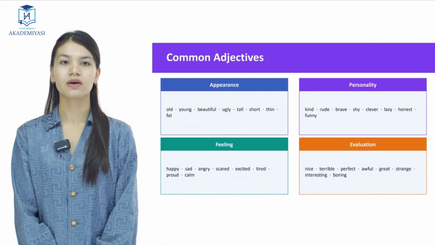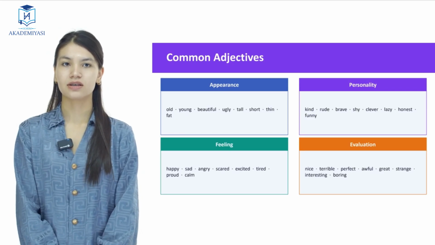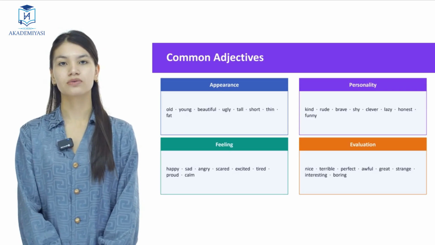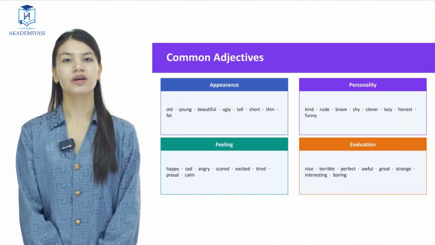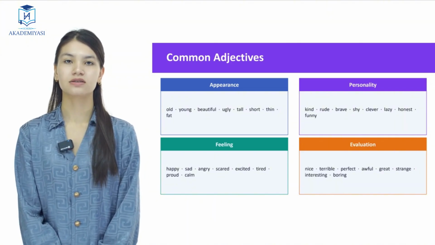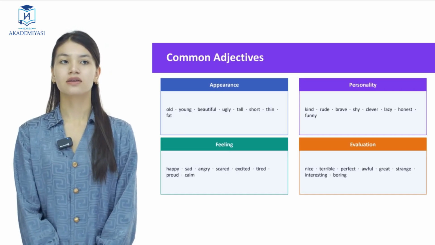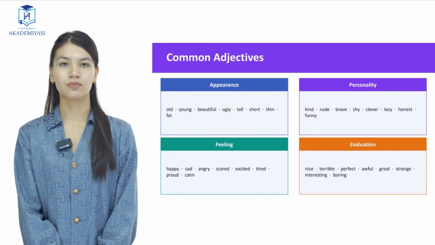And feeling. For instance, happy, sad, angry, scared, excited, tired, proud, and calm. And evaluation, yani baholaydi bu. For example, nice, terrible, perfect, awful, great, strange, interesting, and boring.